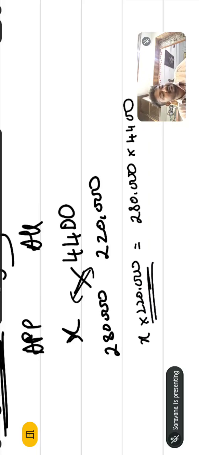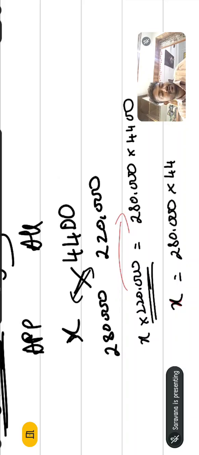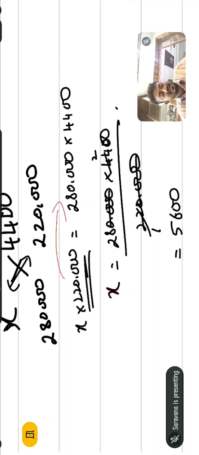If it goes to that side, it becomes divided. So x is equal to 2,80,000 into 4,400 divided by 2,20,000. If you cancel, what are you getting now? 40, 40, 1s are, 2s are, then how much? 5,600. 5,600 shares.